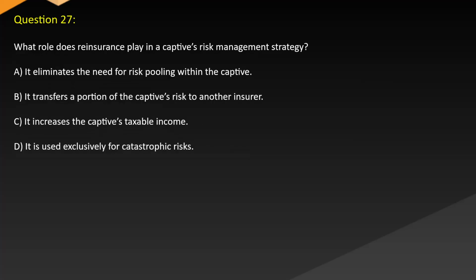Question 27. What role does reinsurance play in a captive's risk management strategy? A. It eliminates the need for risk pooling within the captive. B. It transfers a portion of the captive's risk to another insurer. C. It increases the captive's taxable income. D. It is used exclusively for catastrophic risks.